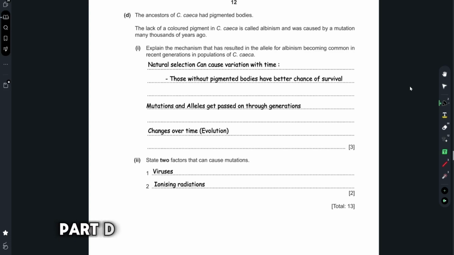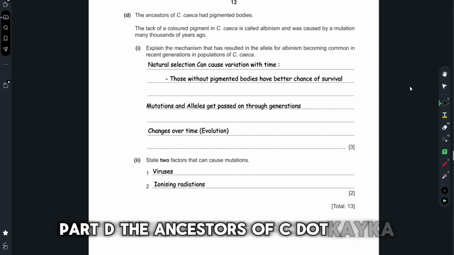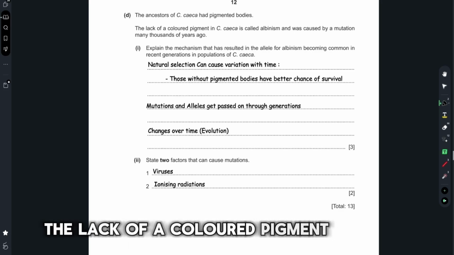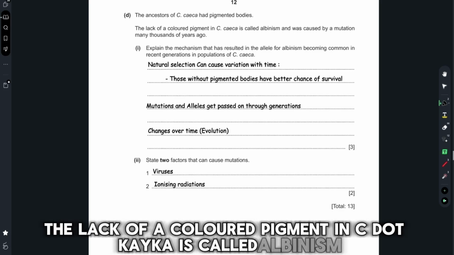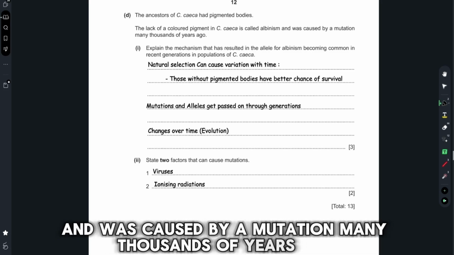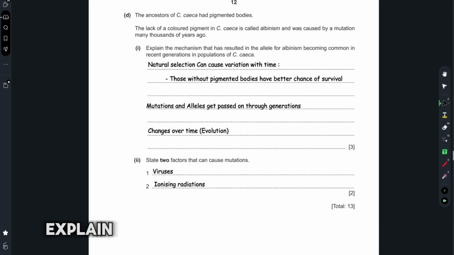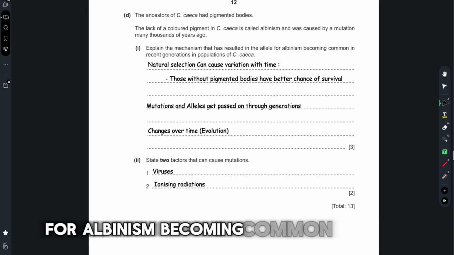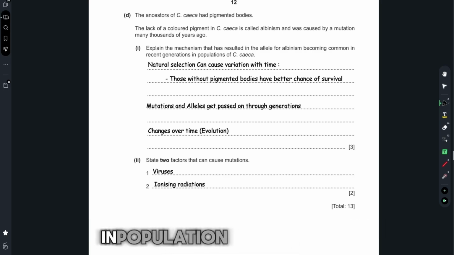Part D. The ancestors of C. caica had pigmented bodies. The lack of a colored pigment in C. caica is called albinism and was caused by a mutation many thousands of years ago. Explain the mechanism that has resulted in the allele for albinism becoming common in recent generations in populations of C. caica.